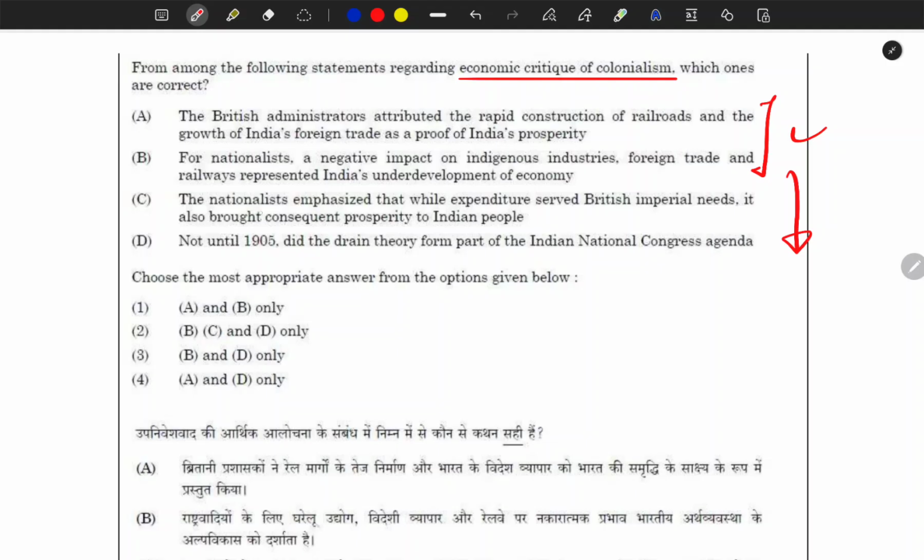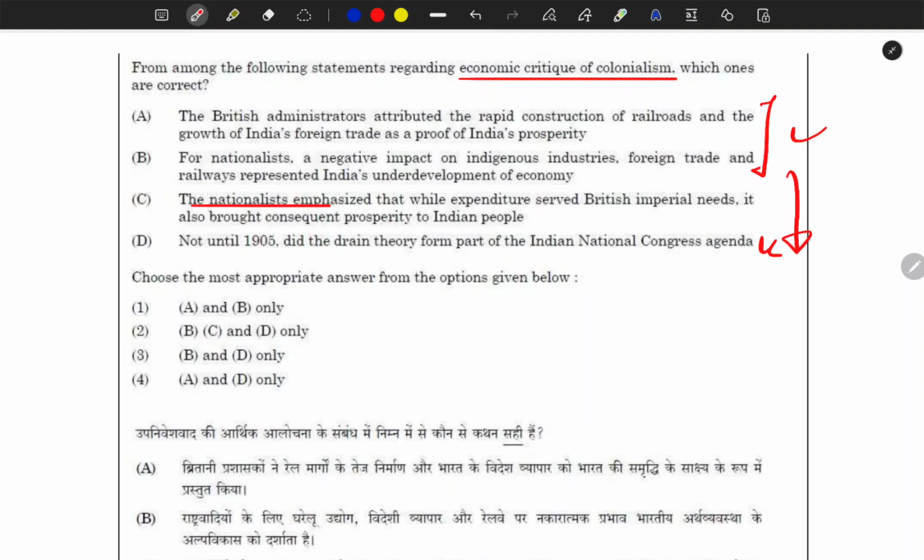Here: the nationalists emphasized that while expenditure served British imperial needs, it also brought consequent prosperity to Indians. Why would nationalists do this? Actually this is somewhat concurrent to R.C. Dutt's ideas, but we are not going into that. Straight away we'll do this statement. It is not so concurrent that we will consider it a correct statement.